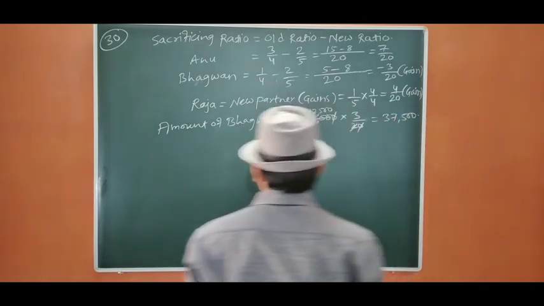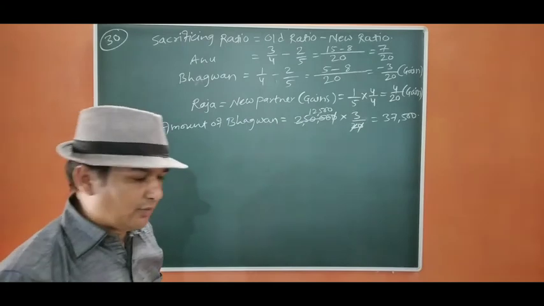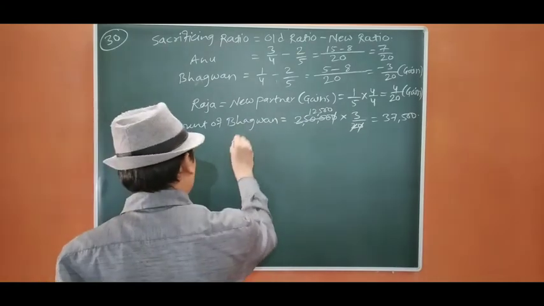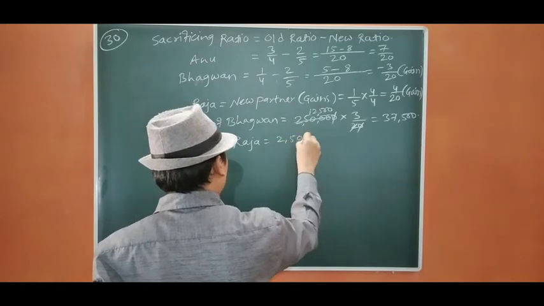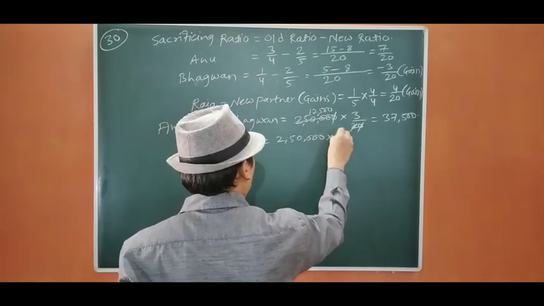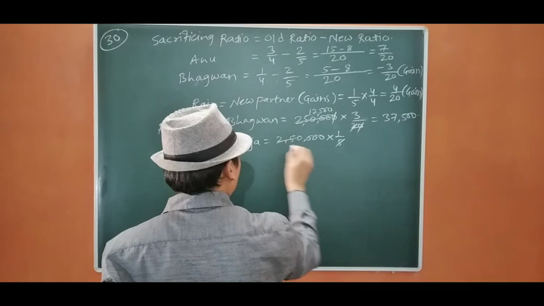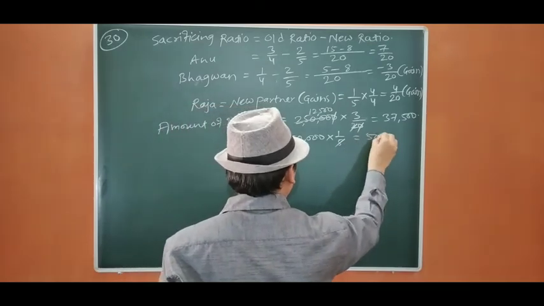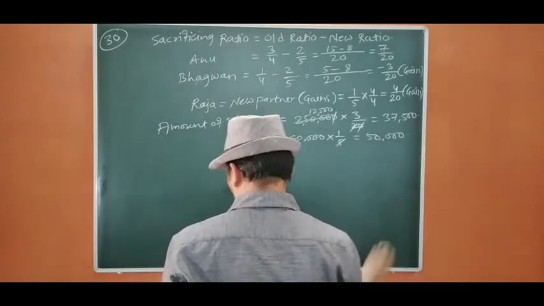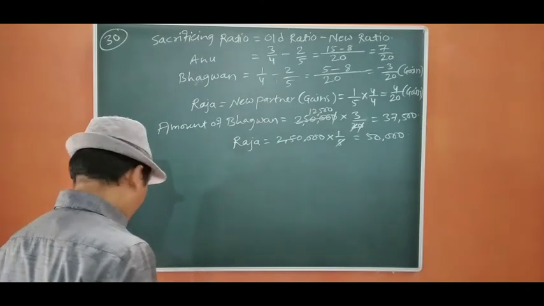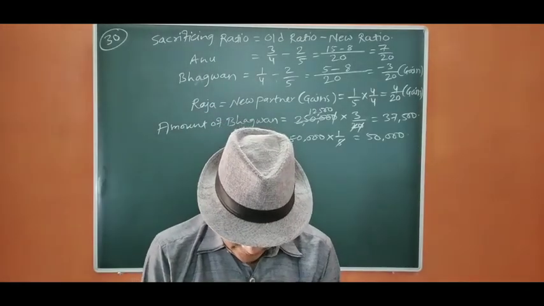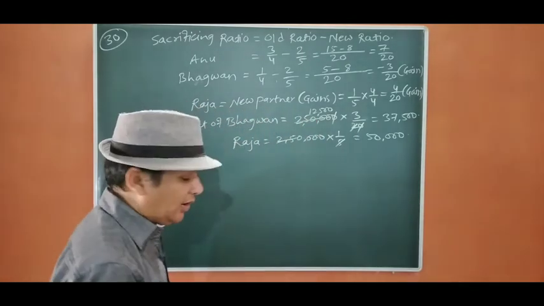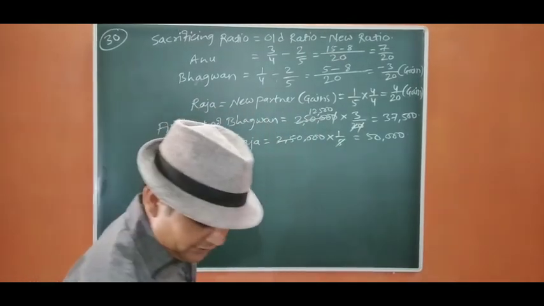This is the share Bhagwan has to bring, and Raja is going to bring 2,50,000 into 1/5, that is 50,000. Okay, so Raja's share of goodwill is 50,000 and Bhagwan is going to bring 37,500. Now we are going to pass the entries.